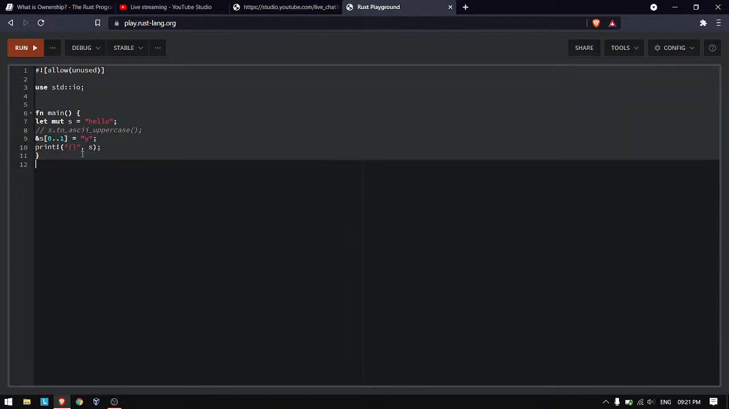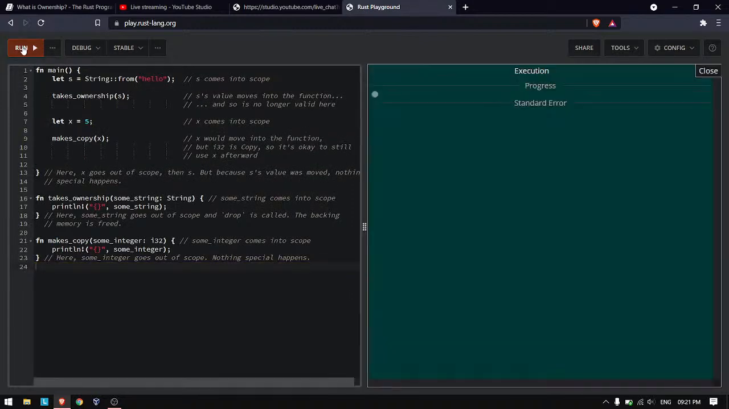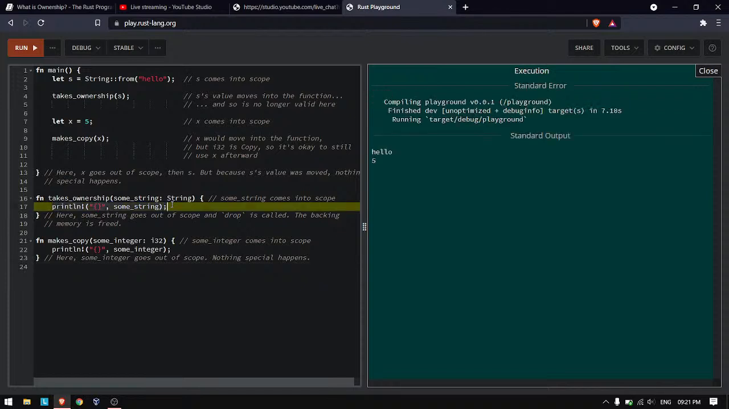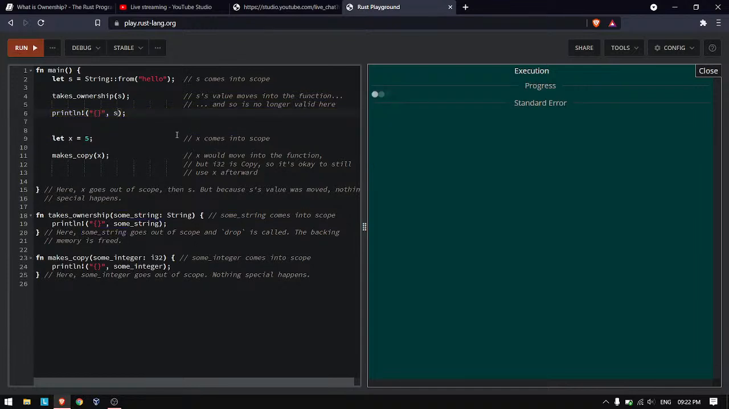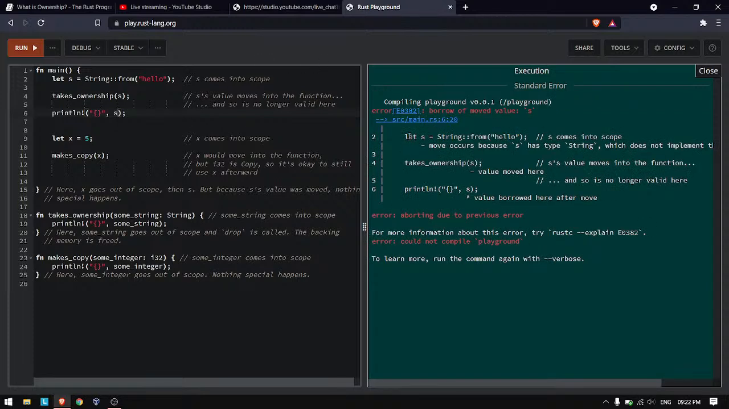Okay, if we run it, you should see the result here. This take_ownership function is printing the string hello, and this make_copy function is printing 5. Now what happens if we try to print s here? Let me run it. You can see it didn't print.